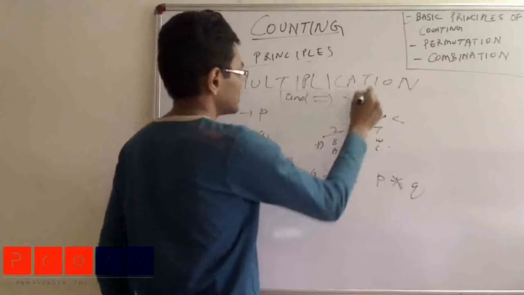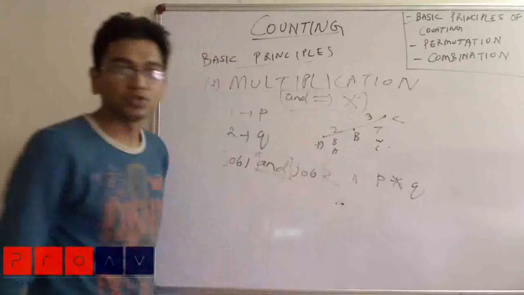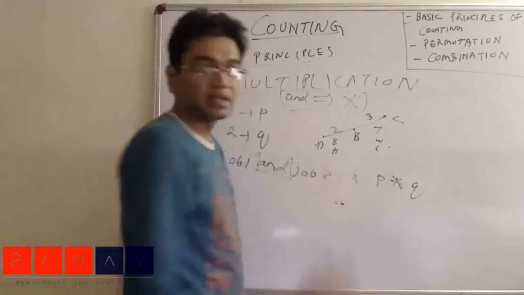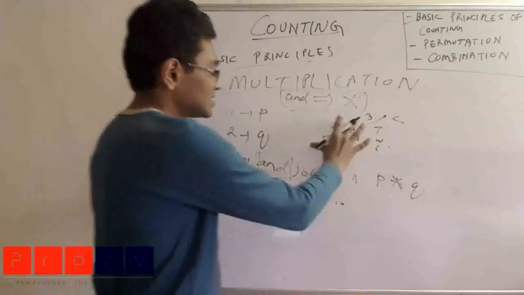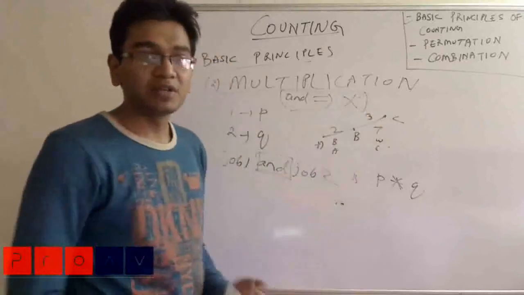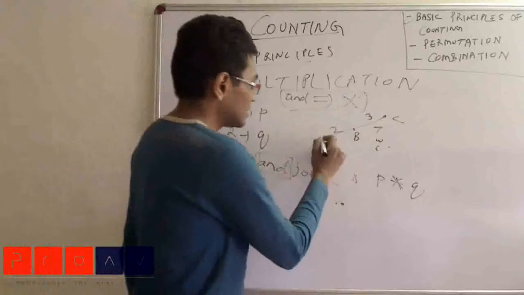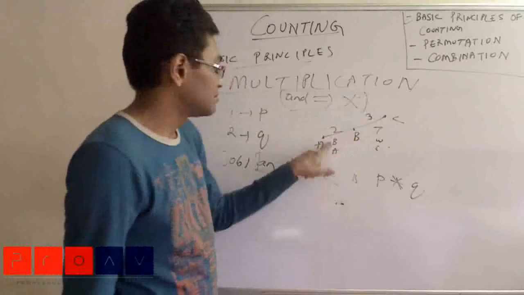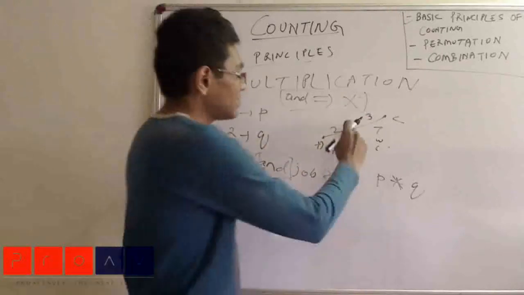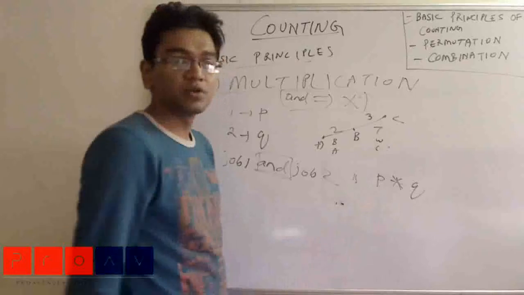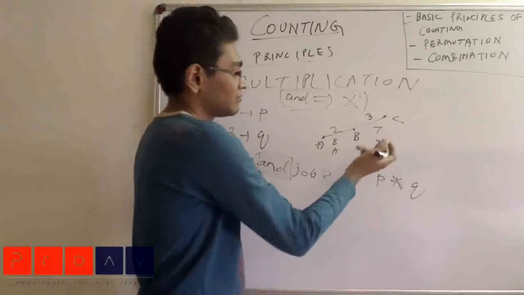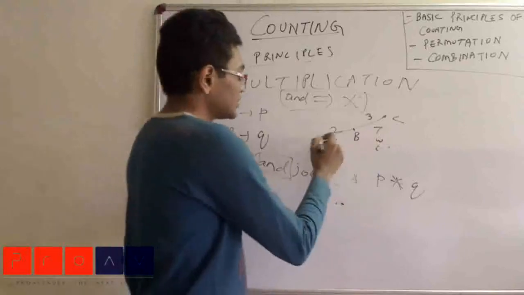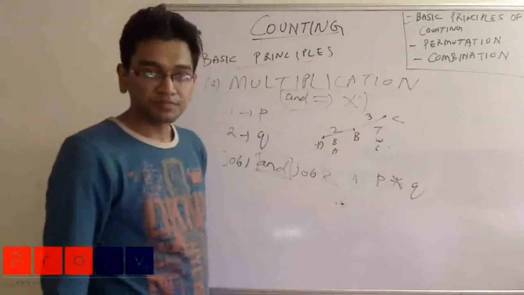This is the most important thing. Everywhere it will be used. So the number of ways in which job 1 and job 2 can be done is P multiplied by Q. Again, let us take a simple example and understand it from the basic intuition that we have. Suppose I am at place A. From place A to place B, I can go in 2 ways, by bus and by auto. And from B to C, I can go in 3 ways, by using taxi, by walking, or by cycle.